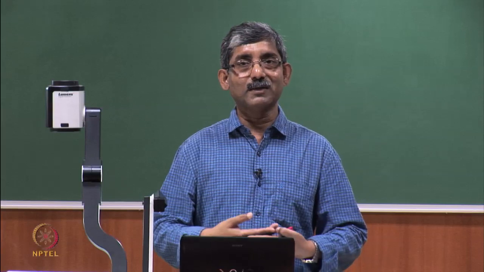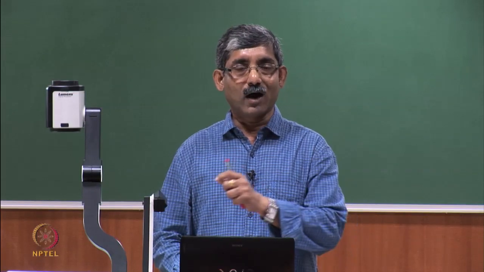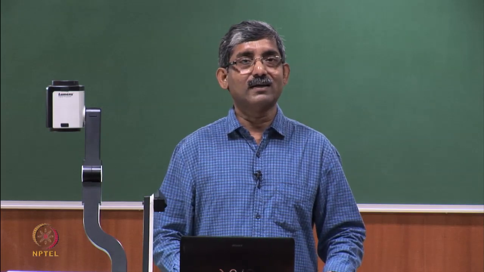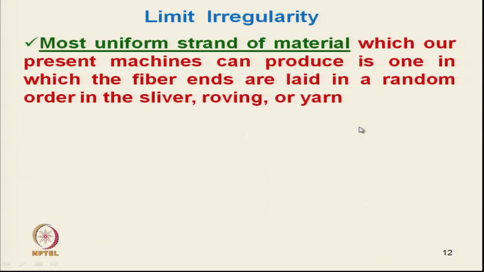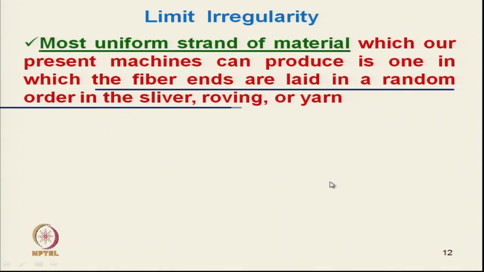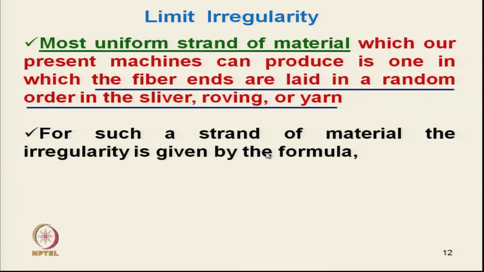The order of arrangement will be exactly random, there is no preference, no unevenness. So, in the sliver, roving or yarn, that irregularity is known as limit irregularity. It is the best possible product. So, its fiber ends are laid in random order. For such a strand of material, the irregularity is given by the formula.